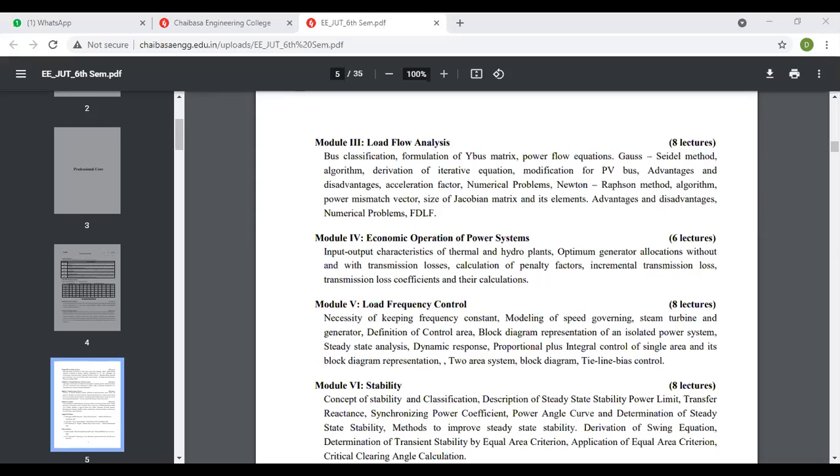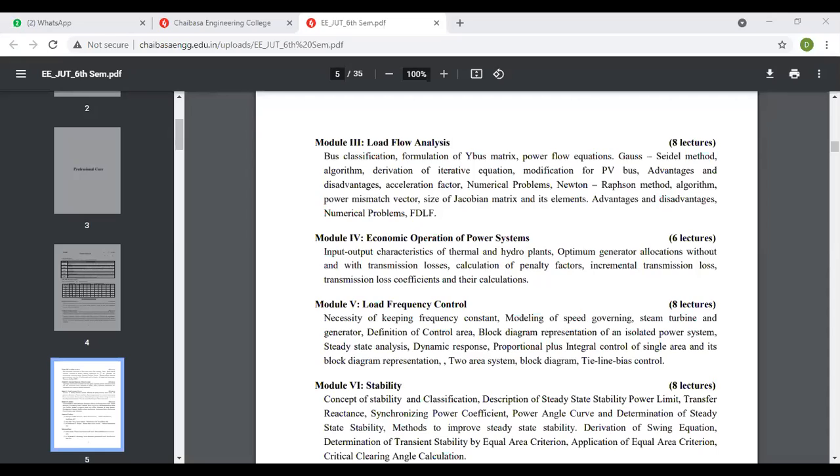There are various kinds of electrical buses present, like PV bus, PQ bus, and slack bus. Those things we'll discuss in detail. And then there are numerical methodologies adopted for performing this load flow analysis. Those methods are the Gauss-Seidel method, second the Newton-Raphson method, and another method, the fast decoupled method. With the help of those methods, we will be able to perform the load flow analysis.